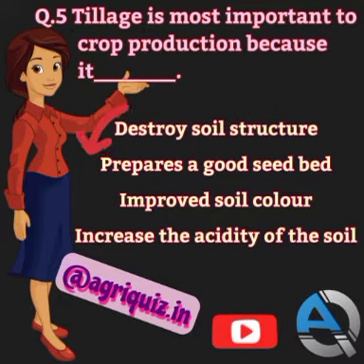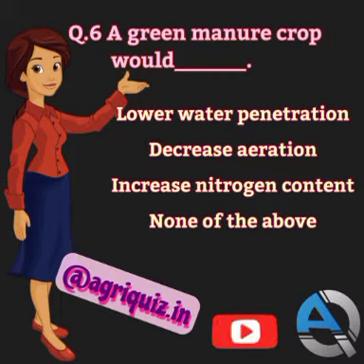Question number 6. A green manure crop would lower water penetration, decrease aeration, increase nitrogen content, or none of the above. The correct answer is increase nitrogen content. A green manure crop would increase nitrogen content.